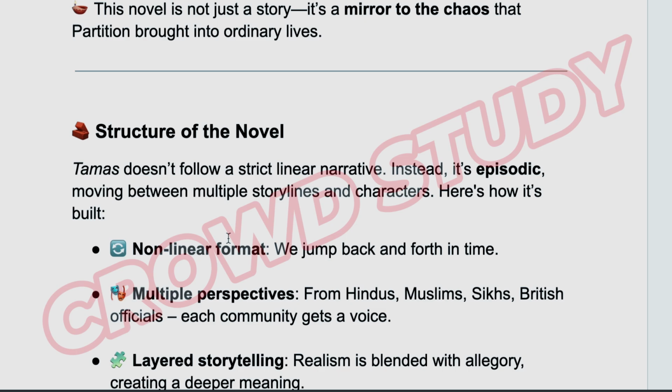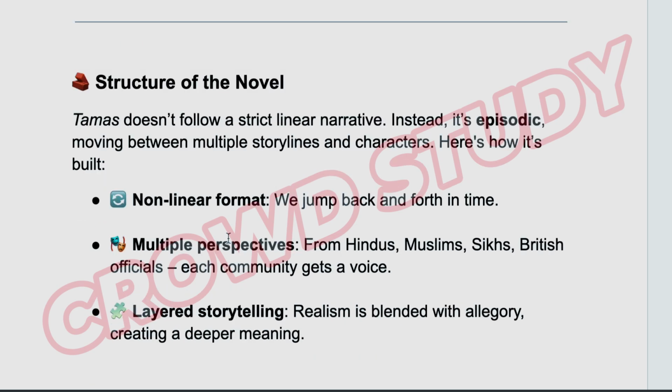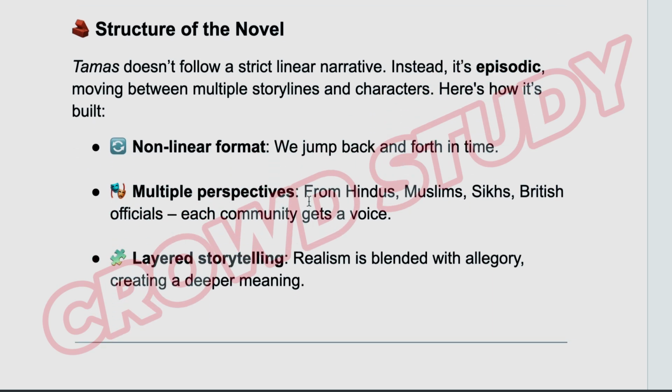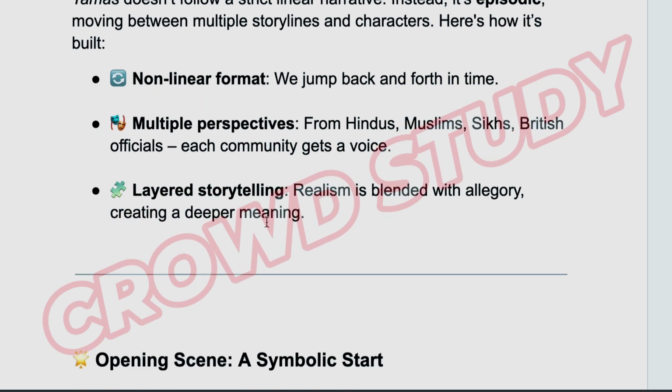Structure of the novel. Tamas does not follow a strict linear narrative. Instead, it's episodic, moving between multiple storylines and characters. Here's how it's built. Non-linear format: we jump back and forth in time. Multiple perspectives: from Hindus, Muslims, Sikhs, British officials, each community gets a voice. Layered storytelling: realism is blended with allegory, creating a deeper meaning.